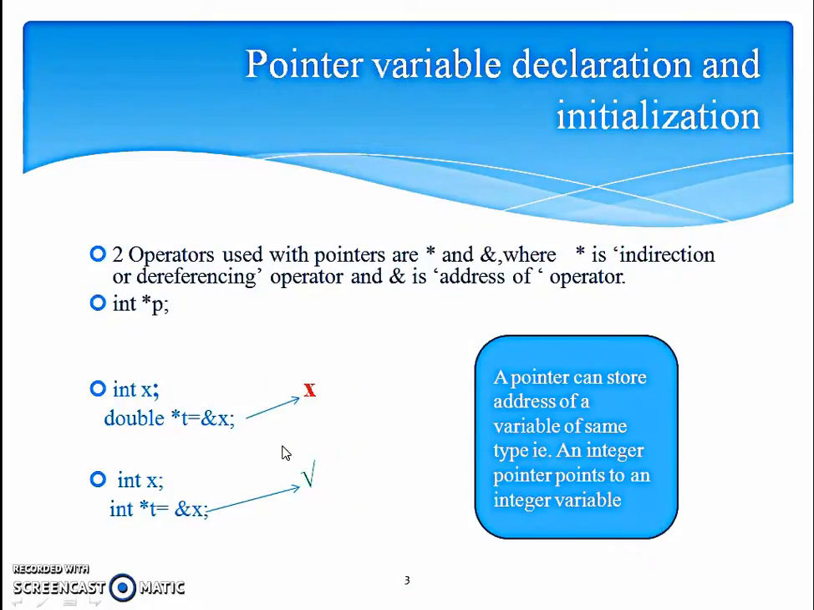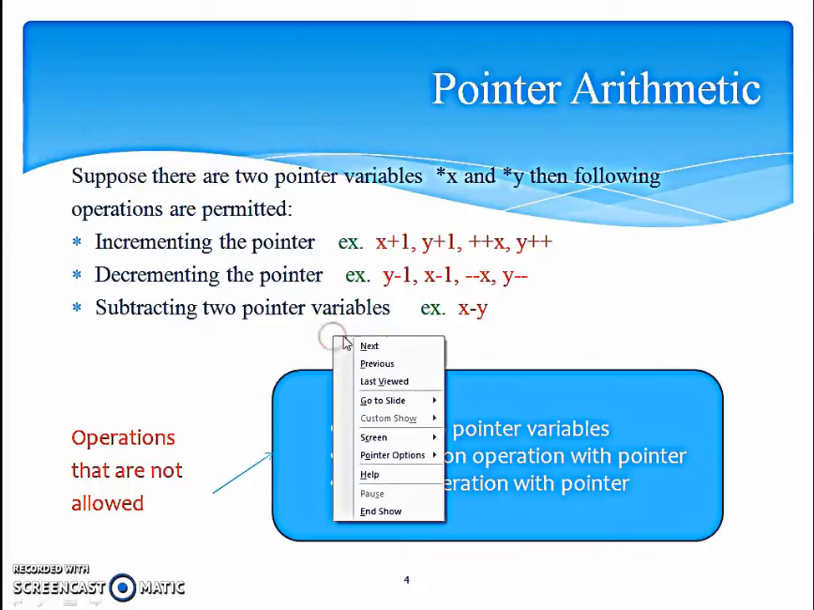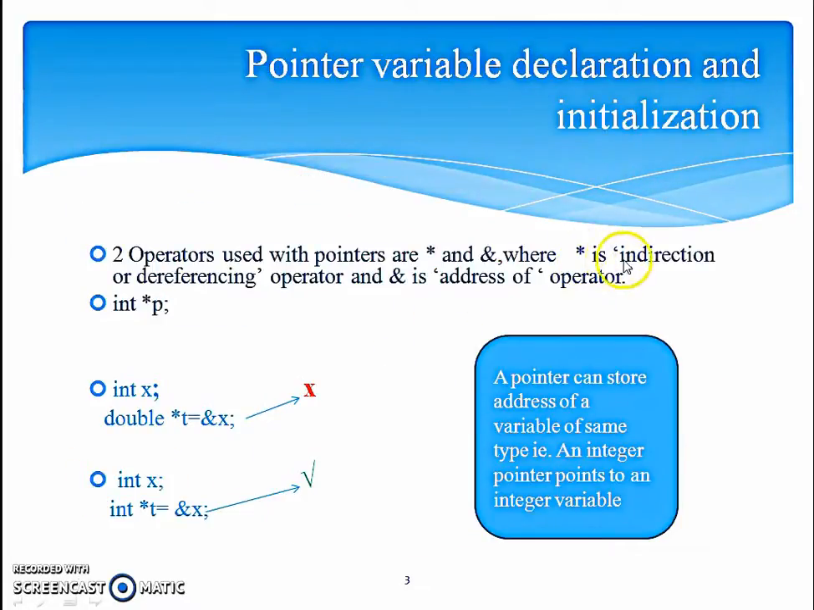Pointer variable declaration and initialization. Already we have seen it in the previous slide. I'll explain it once again. Two operators are mainly used in case of pointers, asterisk operator and ampersand operator. Asterisk operator is also known as indirection operator when it is used for pointers, and it works as a unary operator, and it is also used as a binary operator, and there it performs a multiplication operation. This operator is also known as dereferencing operator, and ampersand is called as the address of operator.